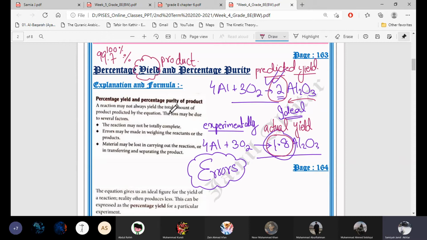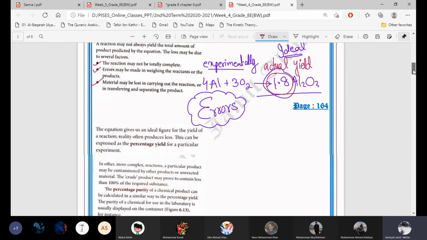A reaction may not always yield the total amount of the product predicted by the equation. The loss may be due to several factors. Number one, the reaction may not be totally complete. Errors may be made in weighing the reactants or the products, and material may be lost in carrying out the reaction or in transferring or separating the product. So these reasons can be there why we're getting a lesser amount as compared to the predicted one.